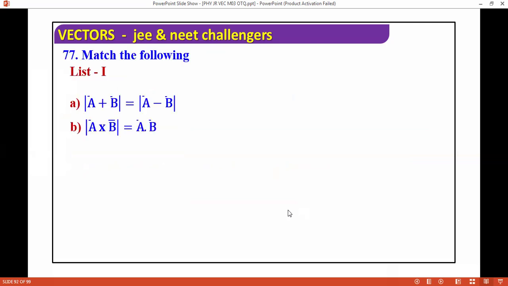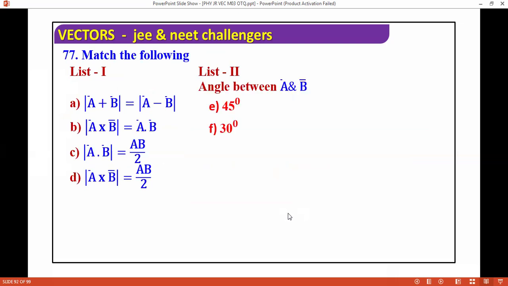A plus B equals A minus B. A cross B equals A dot B. On this side we have the angle, you put the angle here. If you see carefully, for A plus B equals A minus B, the angle goes to 90 degrees. For A cross B equals A dot B, this will go only 45 degrees. A dot B is AB cos theta by 2, so this is 60 degrees, and A cross B is AB sin theta by 2, 30 degrees.